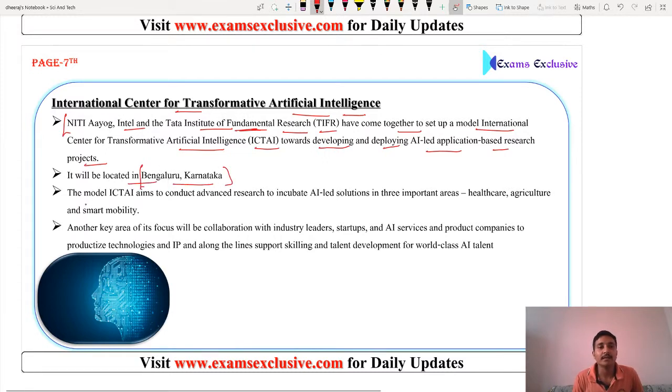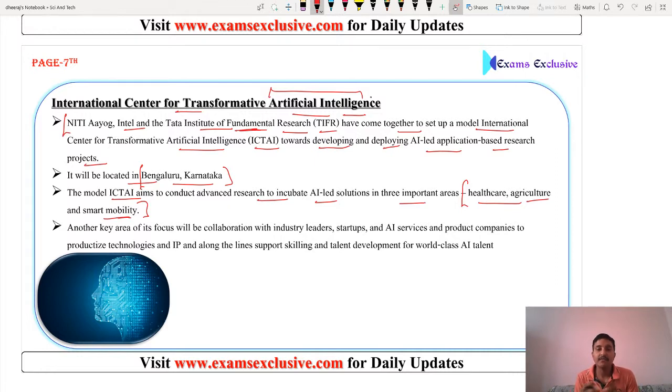This is very important. The model of ICTAI aims to conduct advanced research to incubate AI-led solutions in three important areas, that is healthcare, agriculture and smart mobility. These are the three important areas where we can use artificial intelligence, as we discussed already in news.